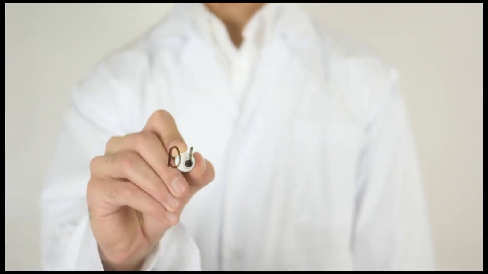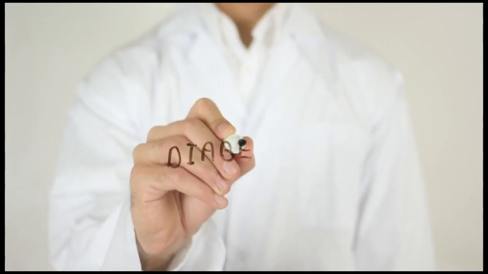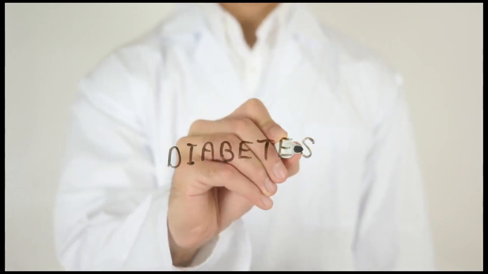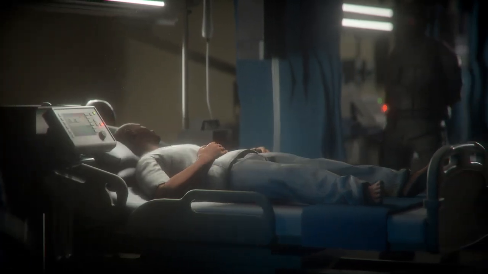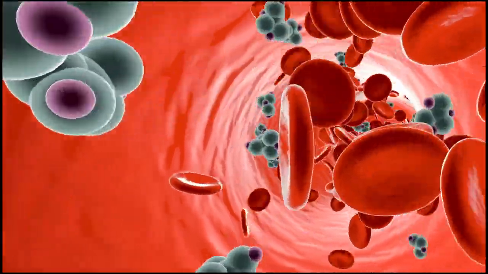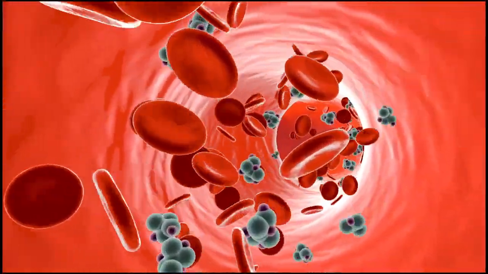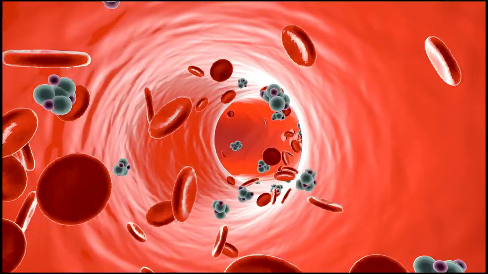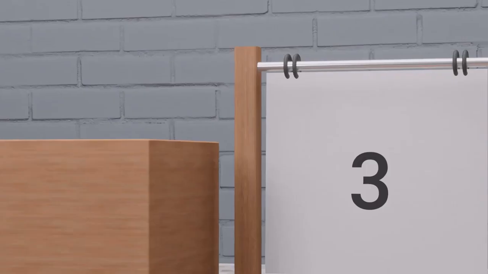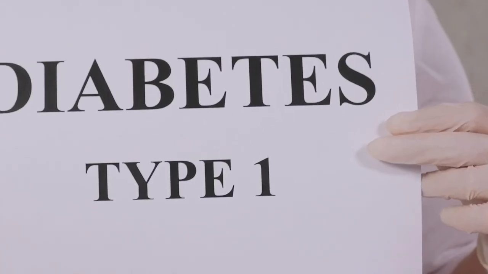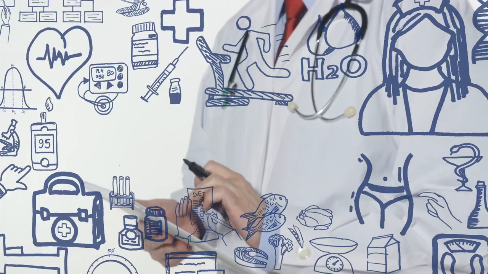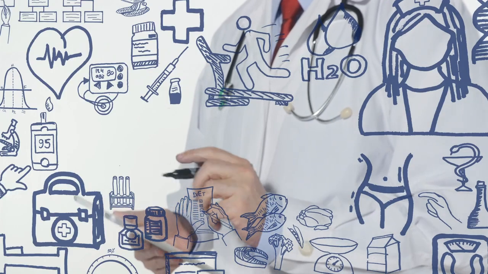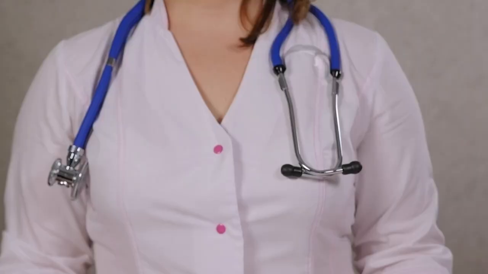In this video, we're going to be covering topics like types of diabetes and the prevention and management strategies. Diabetes is a chronic condition that affects millions of people worldwide. It occurs when the body is unable to produce or use insulin properly, leading to high blood sugar levels. There are three main types of diabetes: type 1, type 2, and gestational diabetes. Each type has unique characteristics and requires different management strategies.